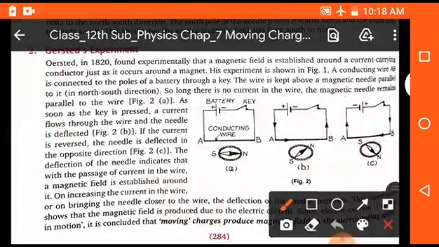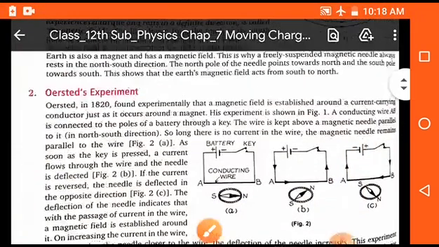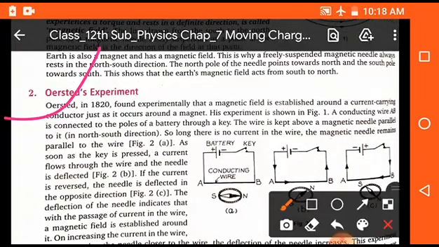Now there is an experiment done by a scientist named Oersted. Oersted was a scientist who discovered the magnetic field due to a current. He performed an experiment. He took a wire AB, connected to a battery and a key.